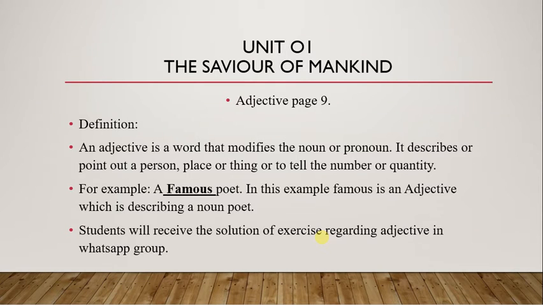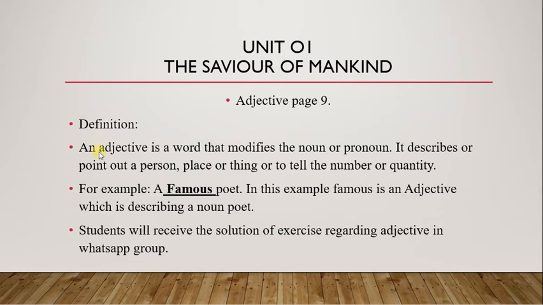Today I'm going to tell you about the grammar portion of unit number 1, the savior of mankind. In the previous chapter we did question answers and word synonyms, and now in this chapter we are going to do the exercise on page number 9. The topic is adjective, and this is on book page 9.